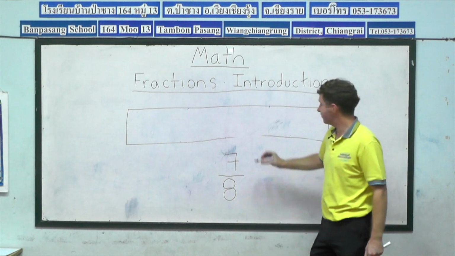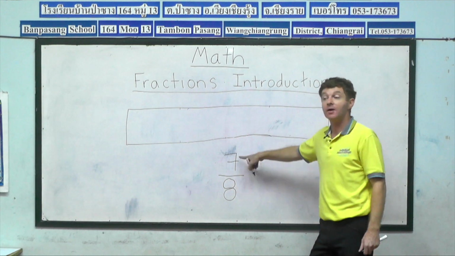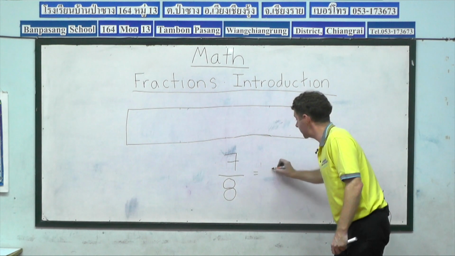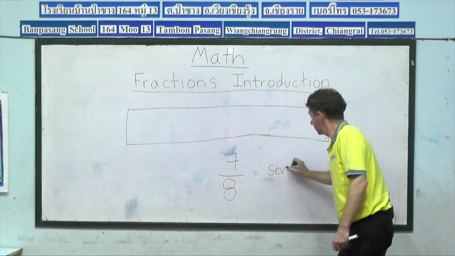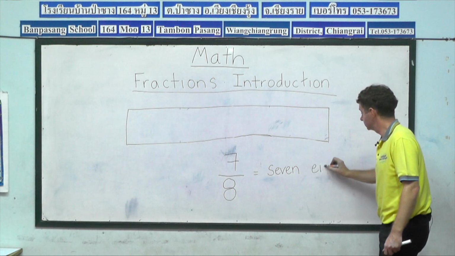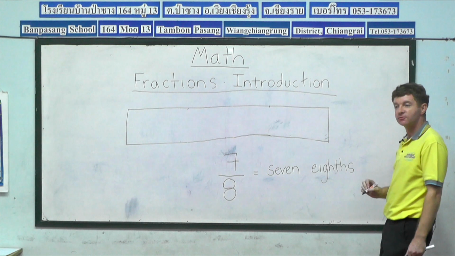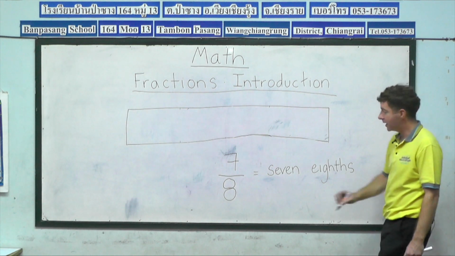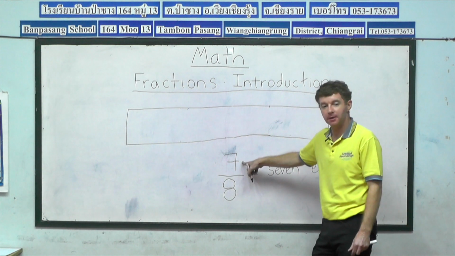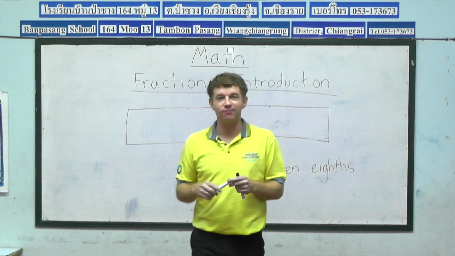So now our fraction is looking like 7/8. Or we can say 7 eighths. Okay, how many total parts do we need? How many do we need in blue? Okay, so let's see who can fill in this fraction for us.